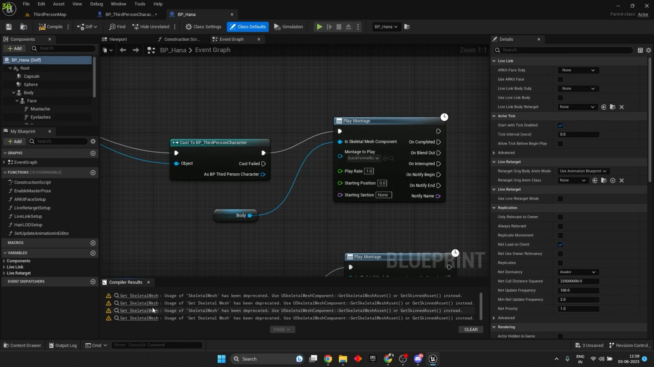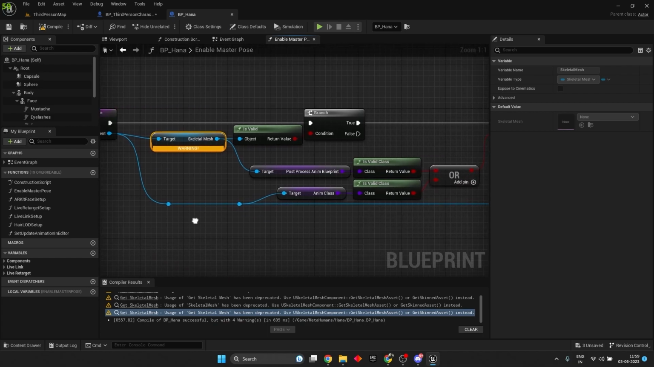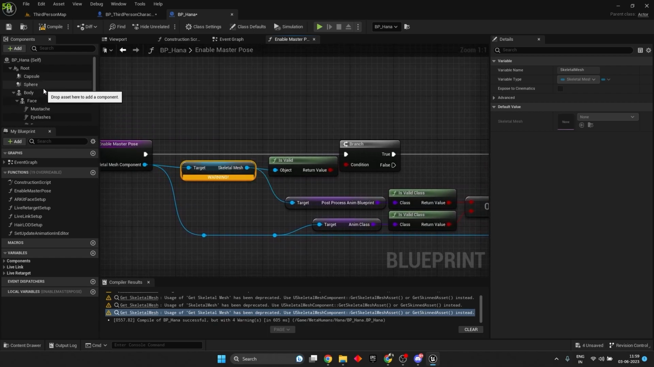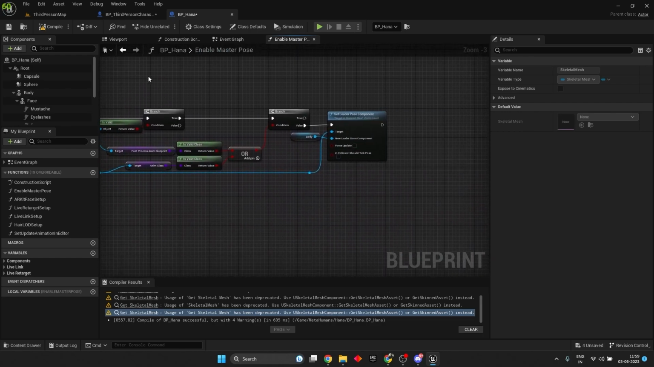So here we have some warnings. These are not errors. They are just warnings. The usage of skeletal mesh has been deprecated. Use skeletal mesh component. So this is something part of C++, so we will not go inside that. Deprecated means it is no longer supported, but still you can use it for some use cases. The skeletal meshes are deprecated. Get skeletal mesh, it says. Enable master pose.